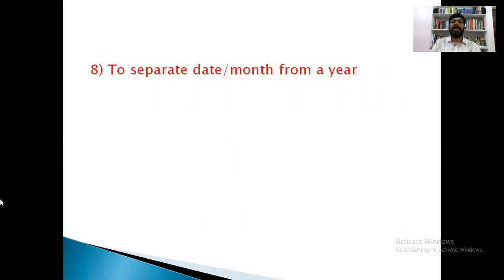And see the eighth use of comma. What is the eighth use of comma? To separate a date or month from a year. For separating a date or month from a year. See, 15th August, 1947, and this is the date. This date should be separated from this year.